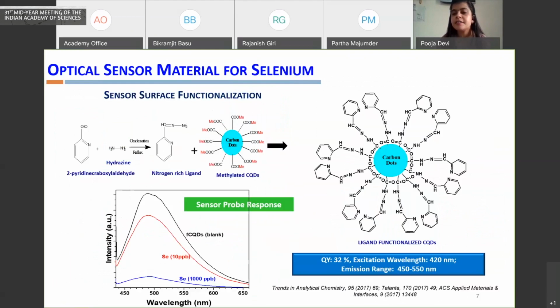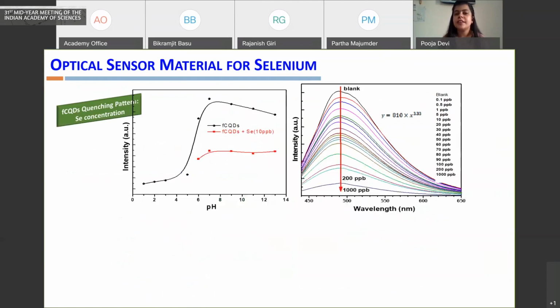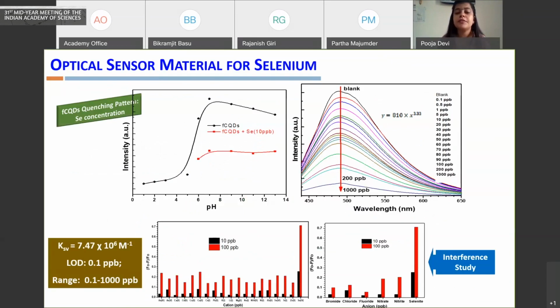Further, we studied this material in a detailed analysis in terms of its analytical parameters. Some of them are shown here, in terms of performance under different ionic strength, different pH environments, and different concentration ranges. This developed material could detect selenium in the concentration range of 0.1 ppb to 1000 ppb. For any sensor material to be used in the field, it is important that it works in an environment where other metal ions are also present. So we studied this material in the presence of different metal cations and anions, and assessed its performance not only in the competitive environment but also in the comparative environment.